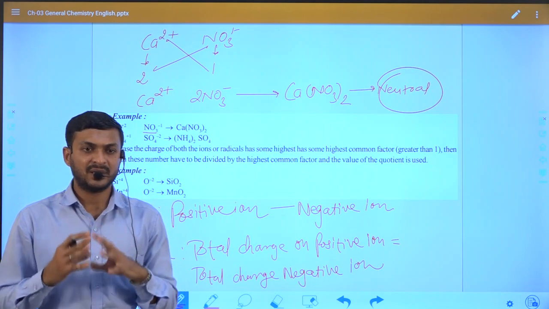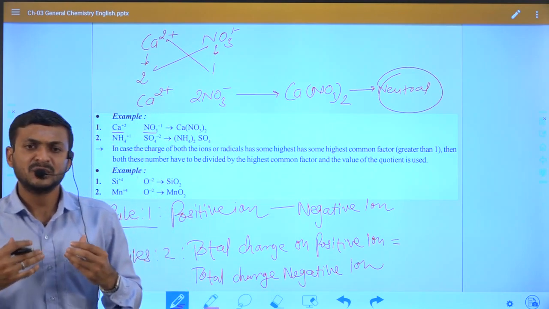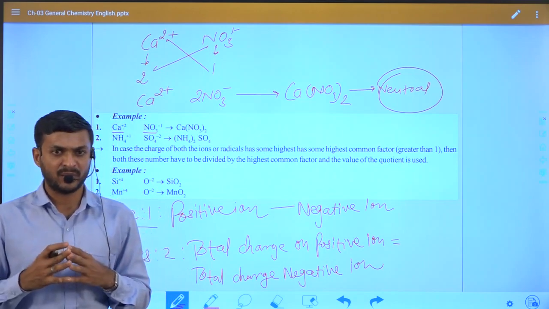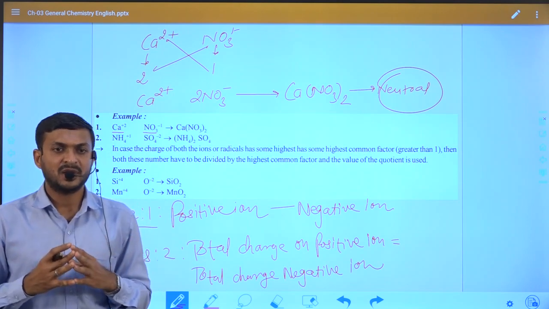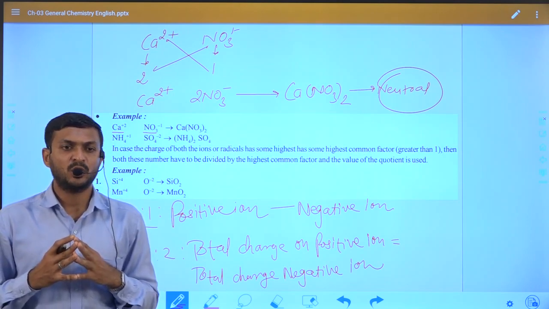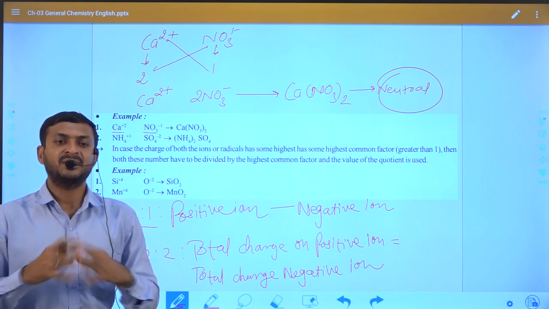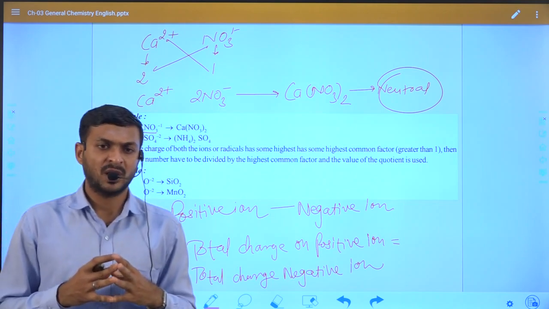Okay, this is a very simple concept. If you take any example, you can find yourself how to formulate it, or find the total charge on the positive ion and the total charge on the negative ion. If the charges are not equal, then we simply apply the crisscross method.